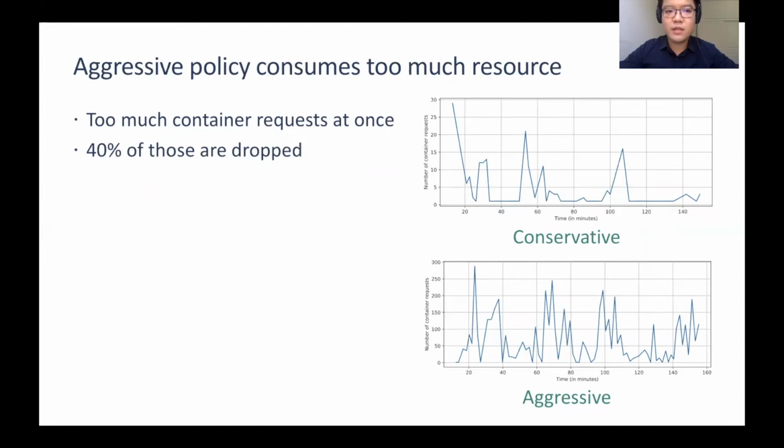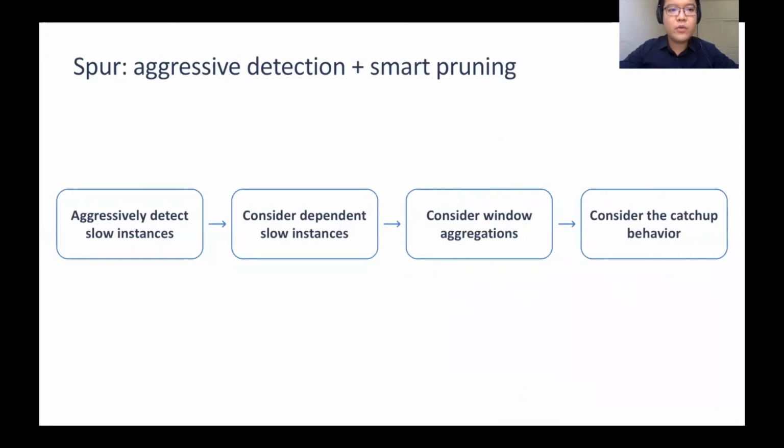more than 30. Moreover, when the aggressive policy is applied, about 40% of these container requests are not granted. Combined with the fact that there are redundant container requests, some real slow instances are not mitigated. To improve the performance of either the aggressive or the conservative approach, we propose a two-step approach called Spur.